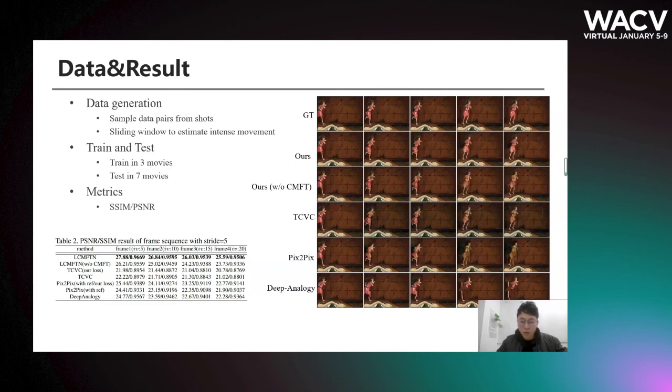We test the model on 7 unseen movies. We compare the metrics in both SSIM and PSNR. We compare our method with TCVC, pixel to pixel, and deep analogy. Our experiments show that our LCMFT can effectively improve the in-between consistency and quality, especially when big and complicated motion occurs.